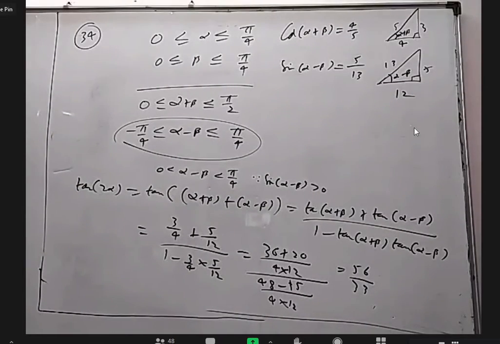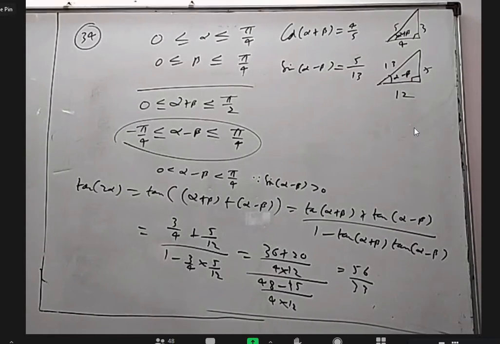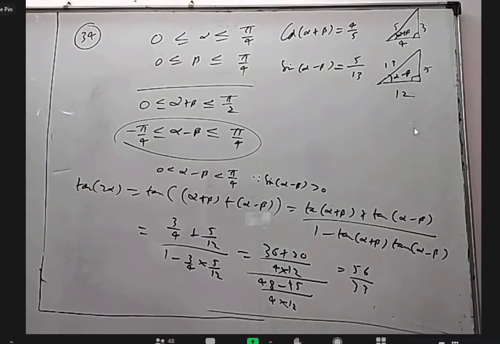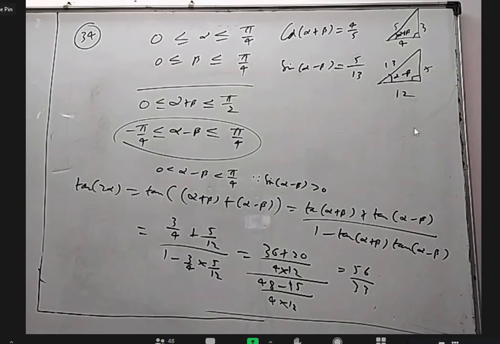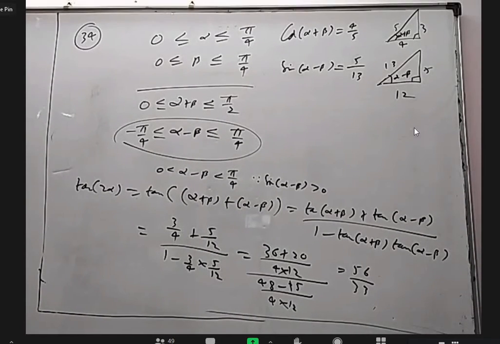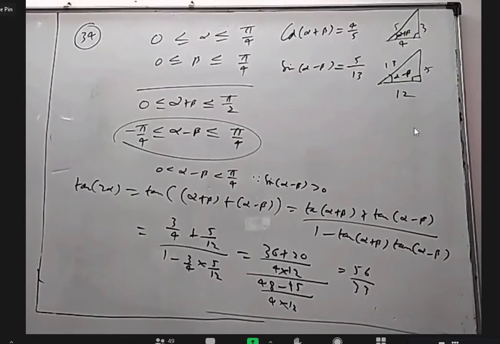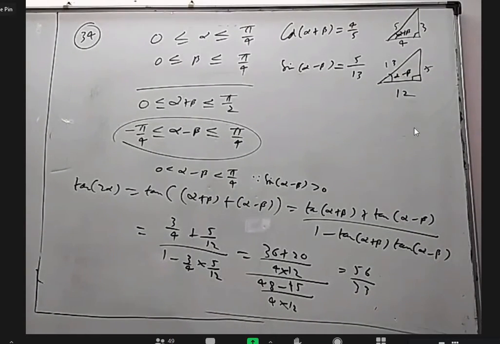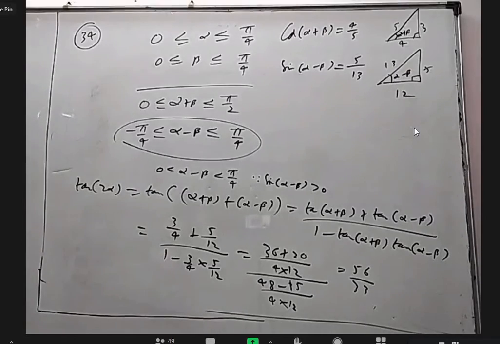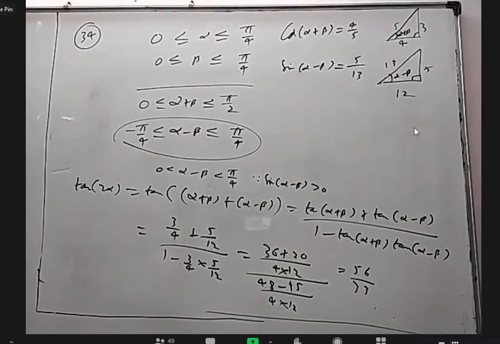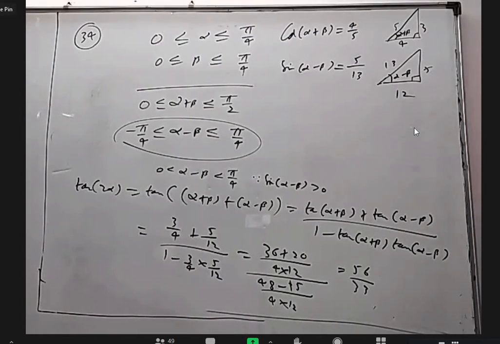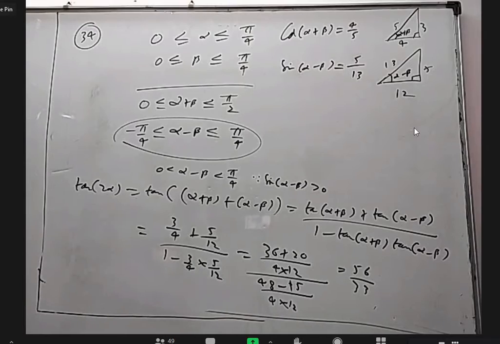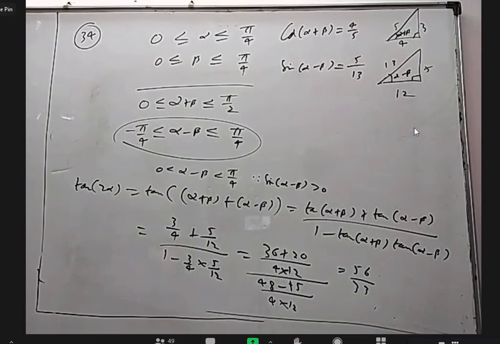Sir, here for 4 plus 2, you directly do 4 into 12. We can take 9 plus 5 by 12, but anyway I have to cancel out the denominators. So whenever tan A plus B is there, not only in the future also, you don't have to take the LCM of the two fractions. Directly do cross multiplication because anyway you're going to cancel the denominator. Even though it is a small thing, I think it will save a little bit of time.